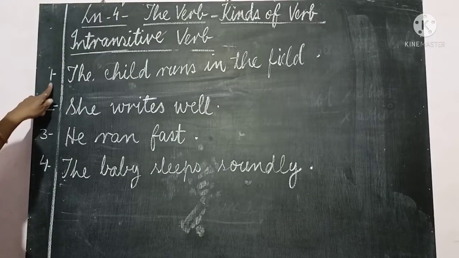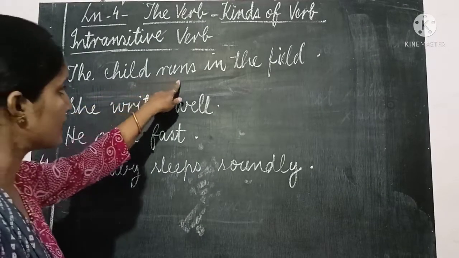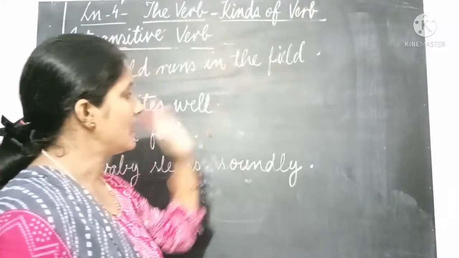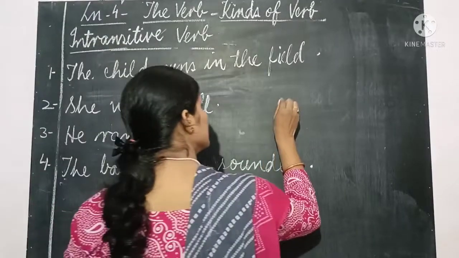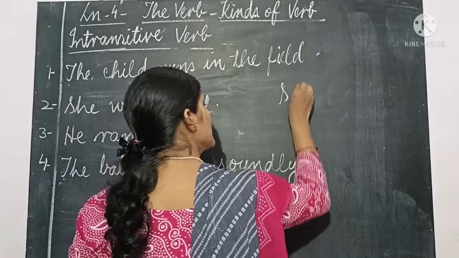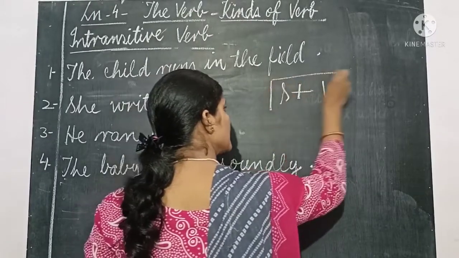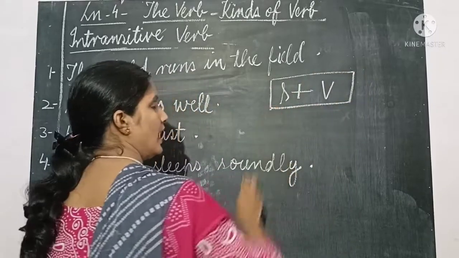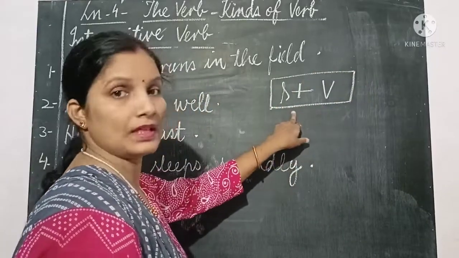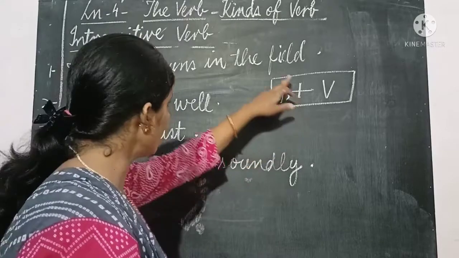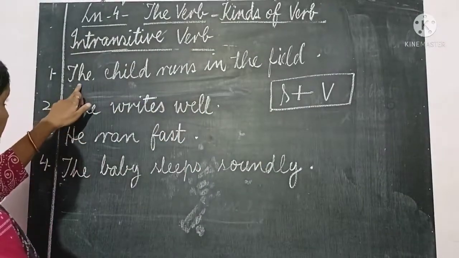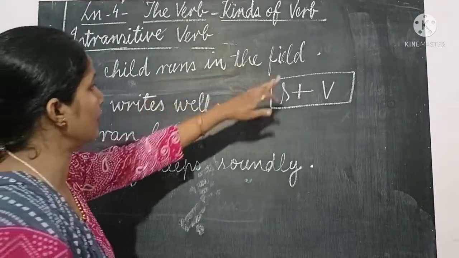Here, let's see, number 1: the child runs in the field. I have told you that in the structure of a transitive verb, you will see this structure: subject and verb, and they both are sufficient to make the meaning clear. But here in this sentence, the child runs in the field.